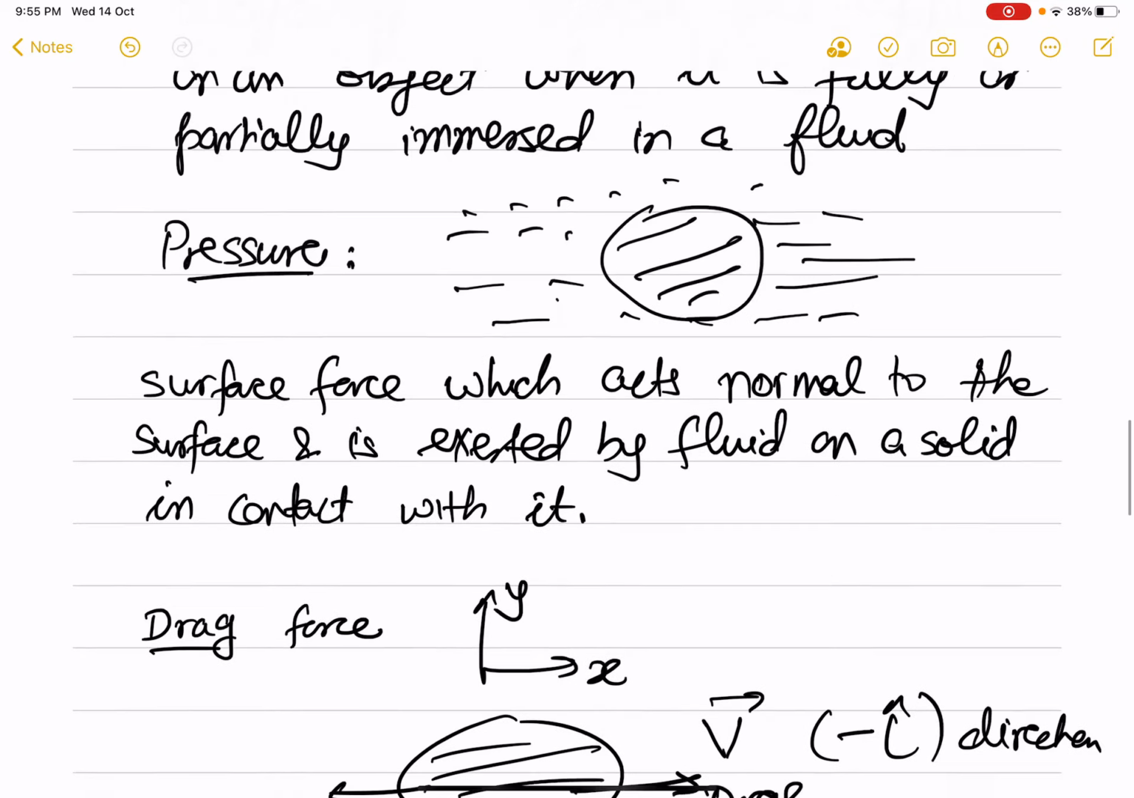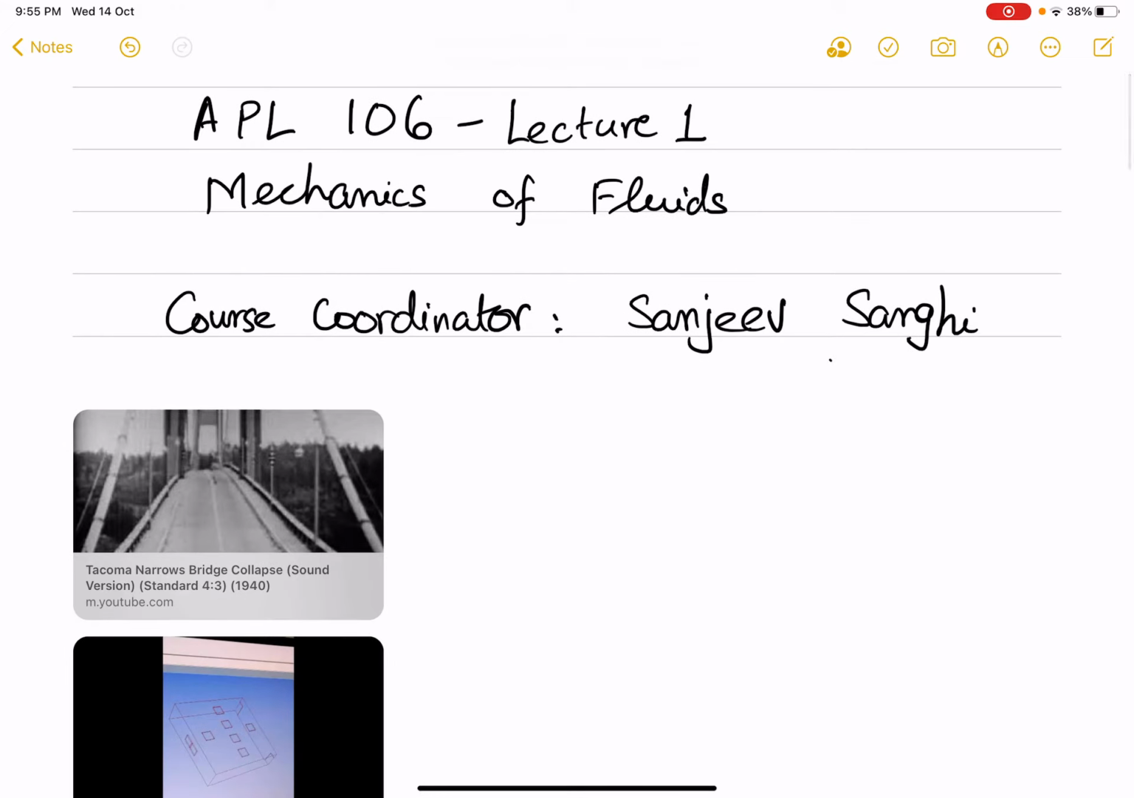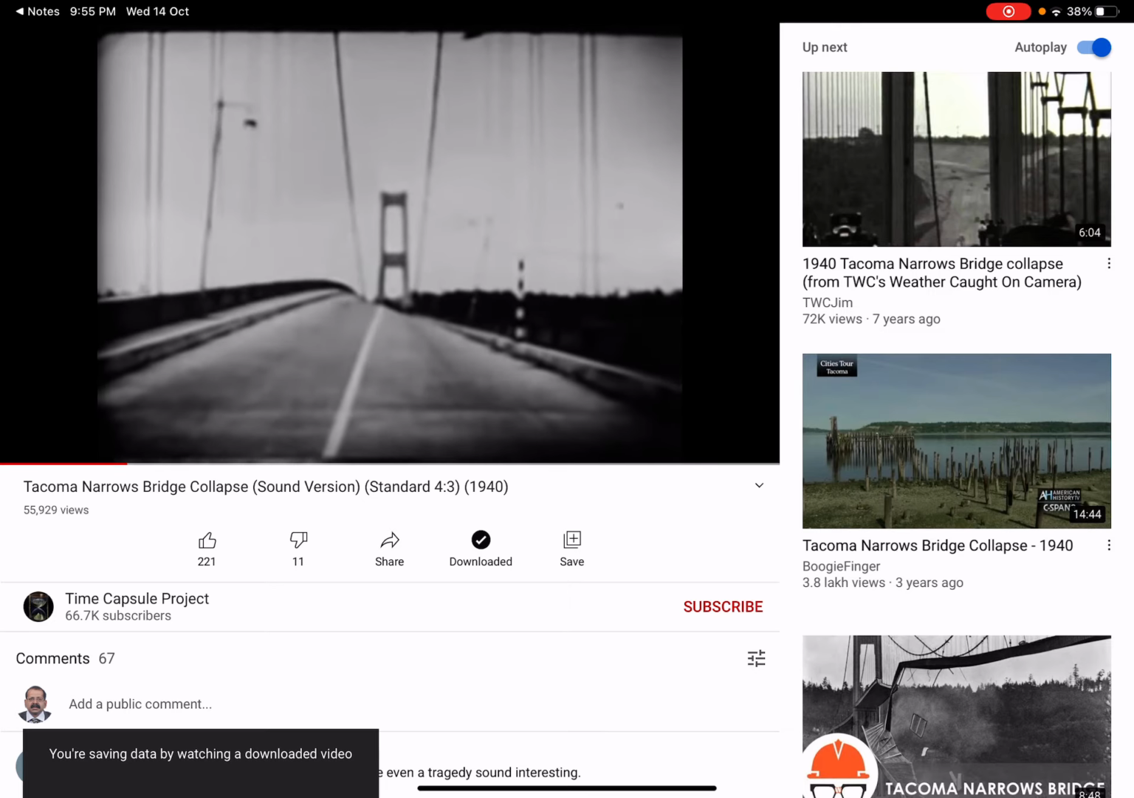Now let me show you a particular effect which happened because of the wind which was falling down.